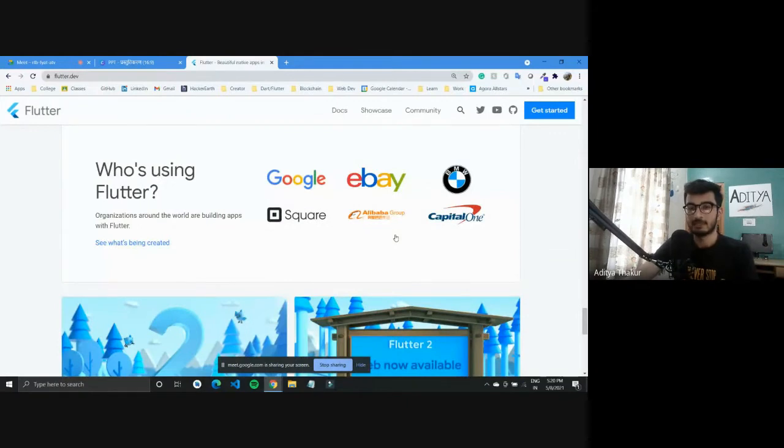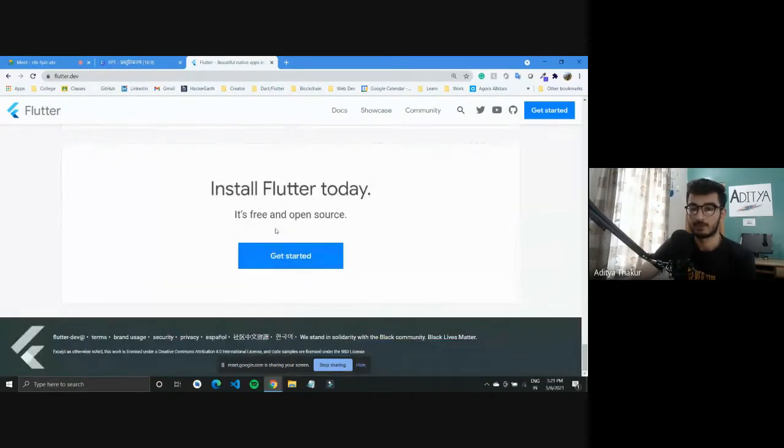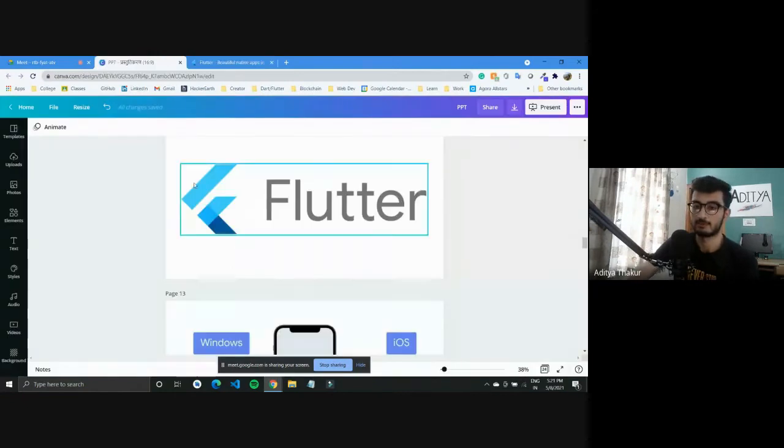One of the things, a common question that I get, is why Flutter? What's the future? We'll talk about it in depth later on. But right now, there are a number of companies that are using Flutter. We have eBay, Google, Square, and Alibaba using it. BMW recently made their application with a big team of Flutter developers. These are some of the big companies that are using Flutter. You can get started and install Flutter.